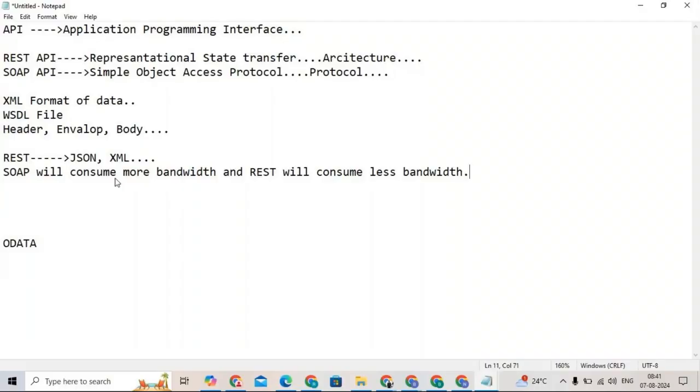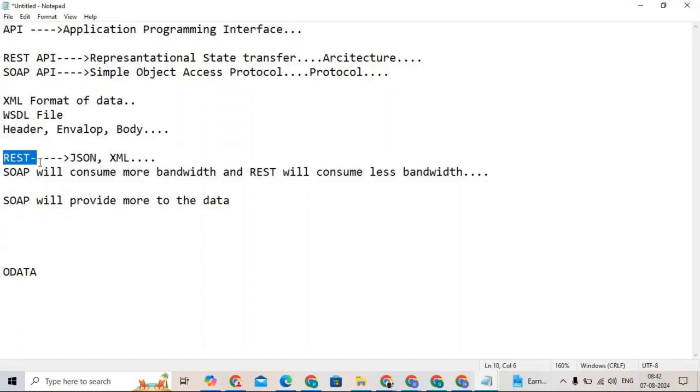Okay, so now see here. Security wise, SOAP will provide more secure data. Then why, you can say, sir, if SOAP provides more secure data, why are we working with REST?